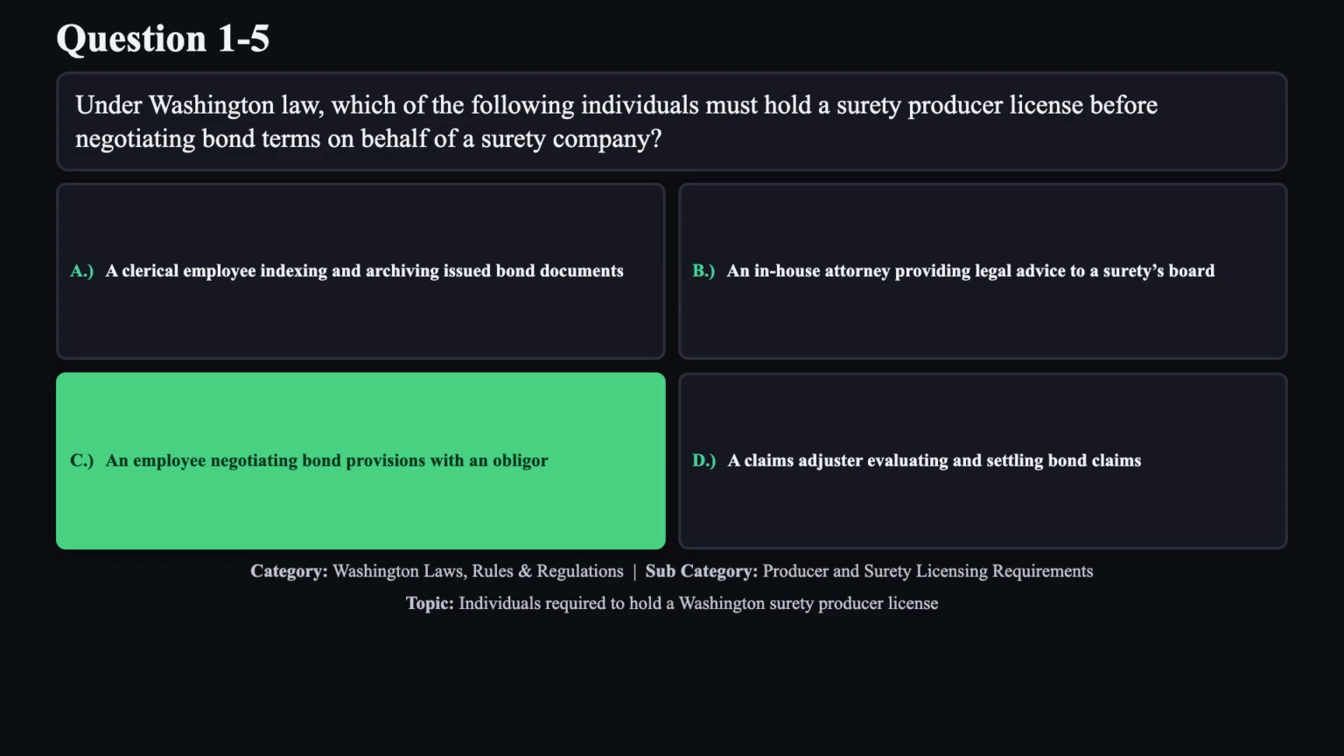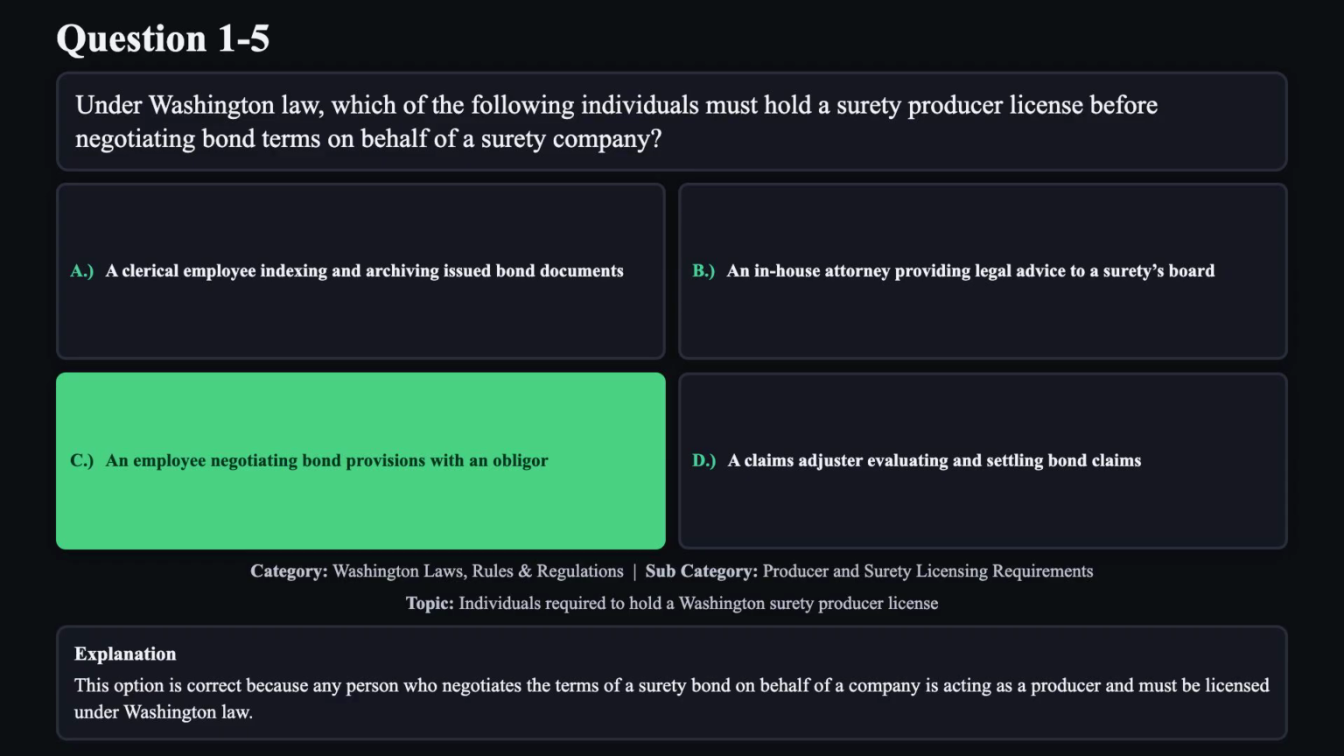The correct answer is C. This option is correct because any person who negotiates the terms of a surety bond on behalf of a company is acting as a producer and must be licensed under Washington law.